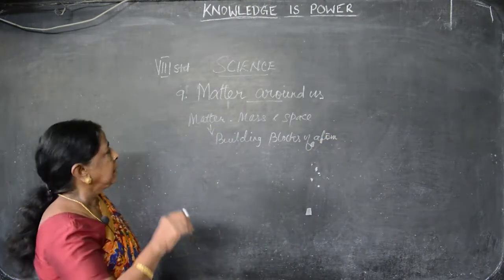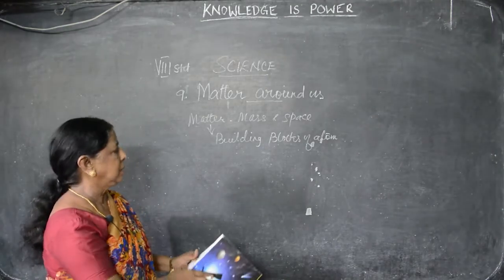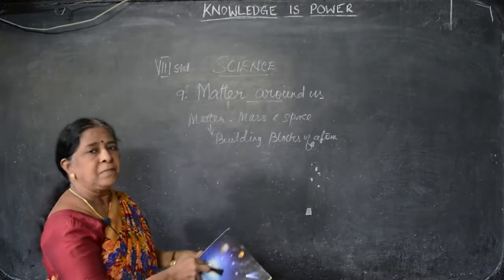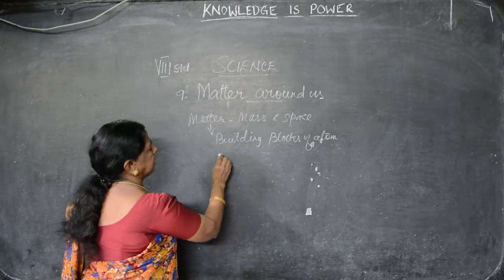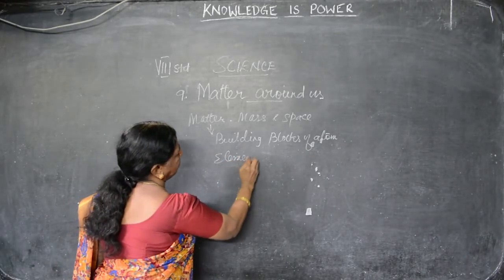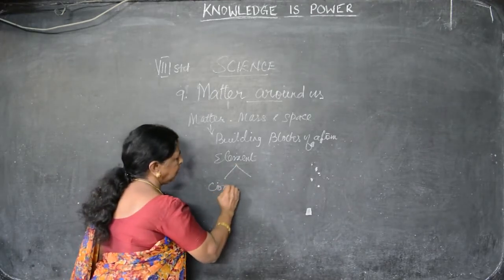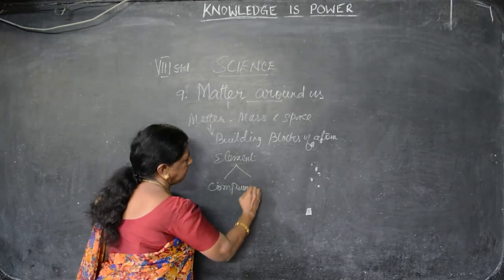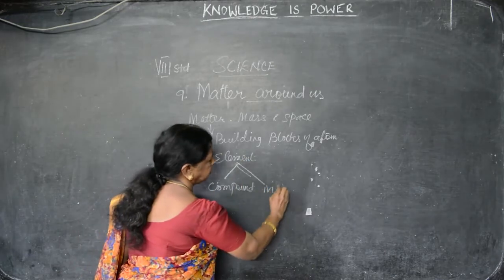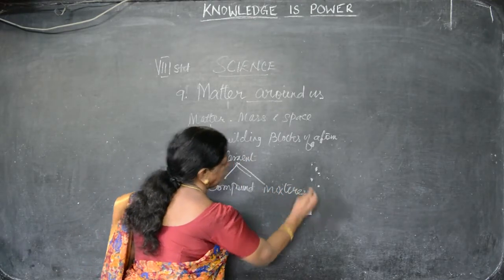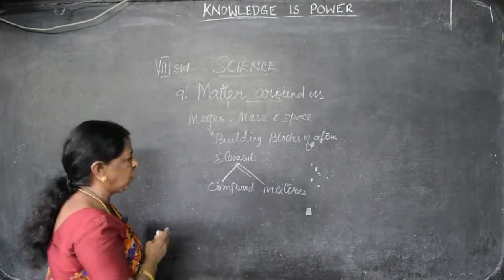Further, we can see that matter can be divided into element, compound, and mixtures. First, that is element. After that we will classify further into compounds and mixtures.